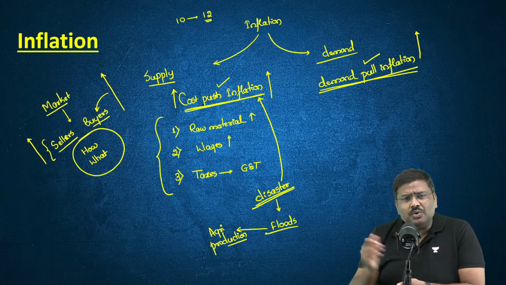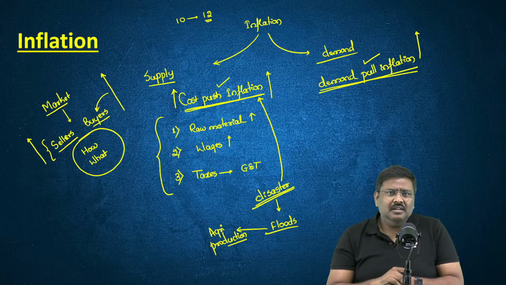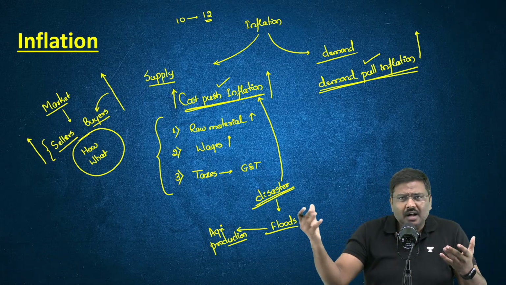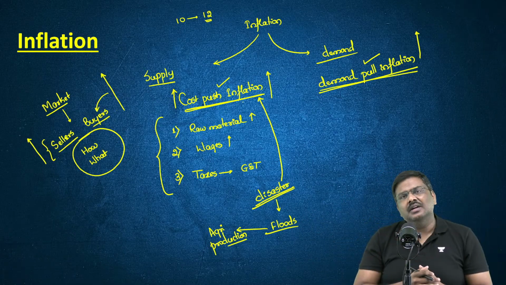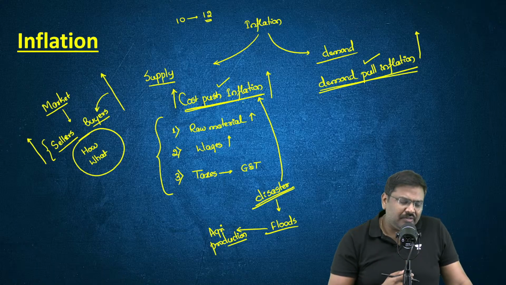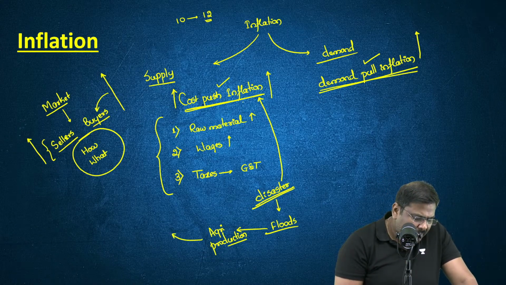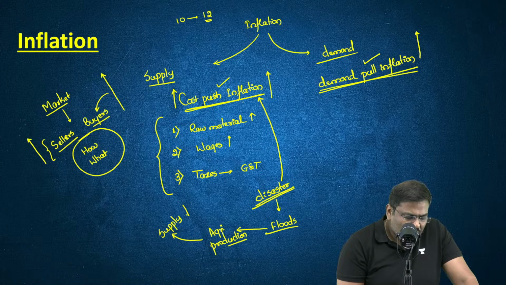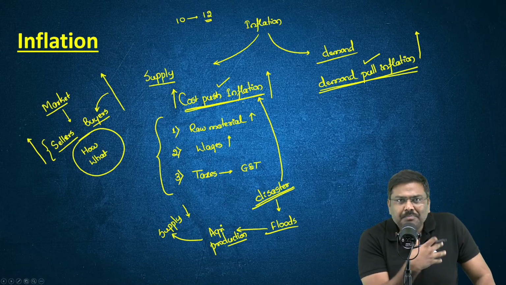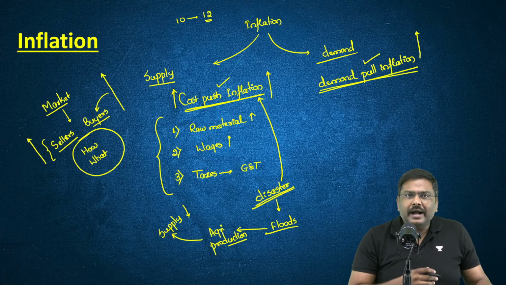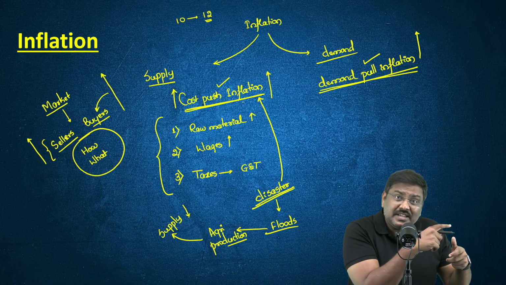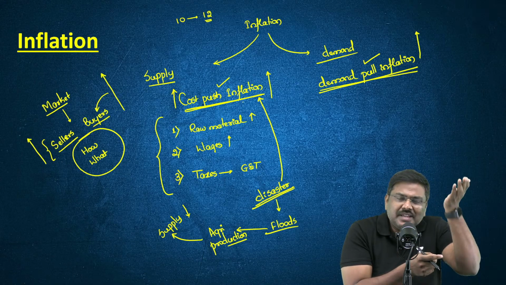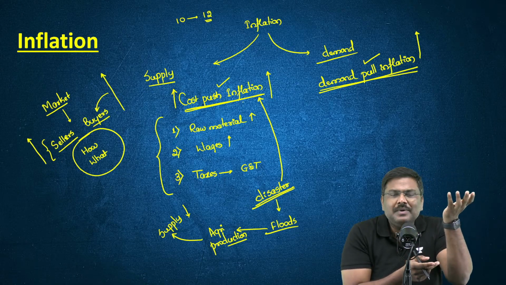Output of tomatoes or onion or wheat, etc. The agriculture production will decrease. And when agriculture production will decrease, what do you think will happen to supply? Supply automatically changes. And when the supply changes, as a result of this, market price goes up. Market price has to go up now.